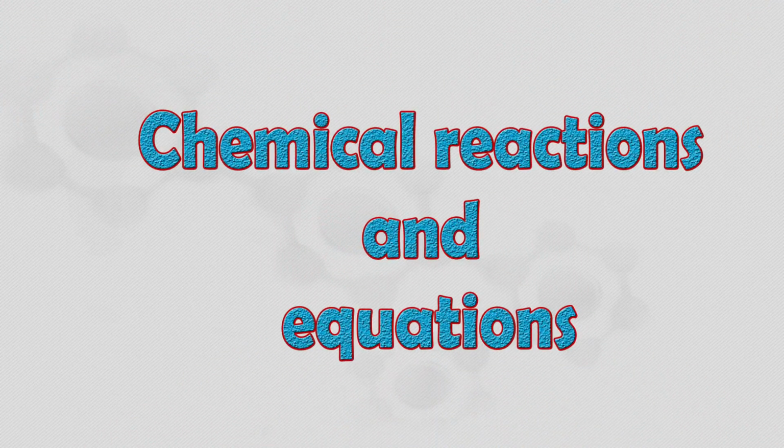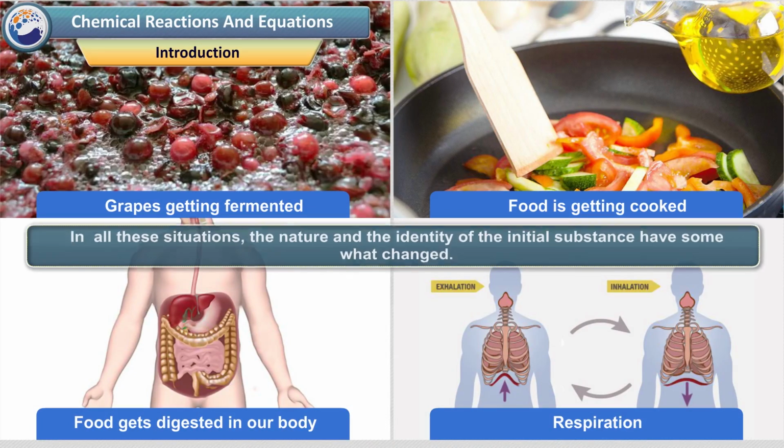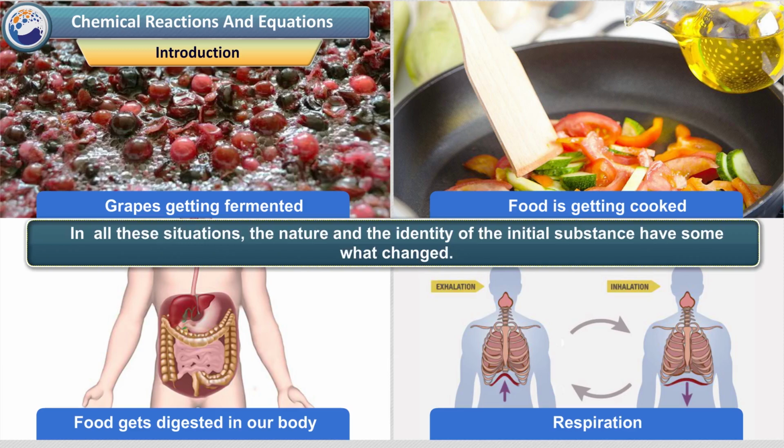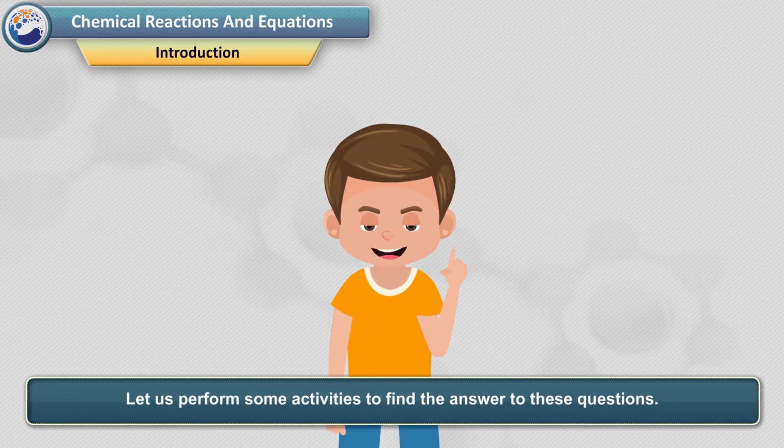Chapter 1. Chemical reactions and equations. Consider situations like grapes getting fermented, food getting cooked, food getting digested in our body, and respiration. In all these situations, the nature and the identity of the initial substance have somewhat changed. Whenever a chemical change occurs, we can say that a chemical reaction has taken place. You may perhaps be wondering as to what is actually meant by a chemical reaction. Let us perform some activities to find the answer to these questions.